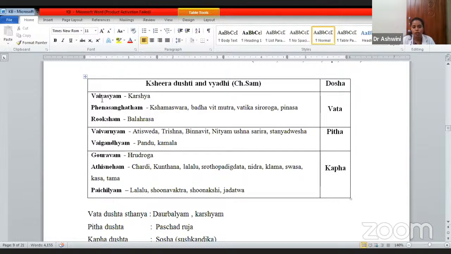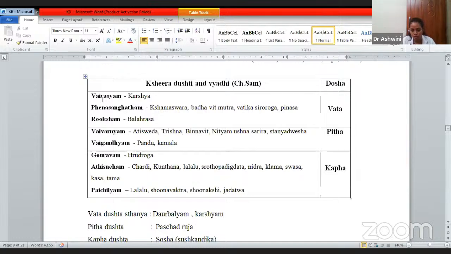If Kapha dosha is there, Gauravam, Atisneham, Paichilyam. So Gaurava, it will cause Hridroga. Atisneham, it will cause Chardi. Lalu, that means the kid will not be able to speak. And Kuntana. Kuntana is also developmental delay. Sroto Pratighata. Sroto Upagata or Pratigata is any kind of obstruction in the Srotas.